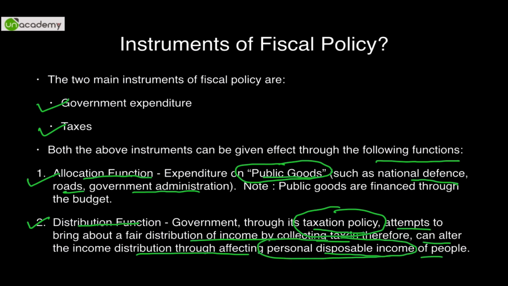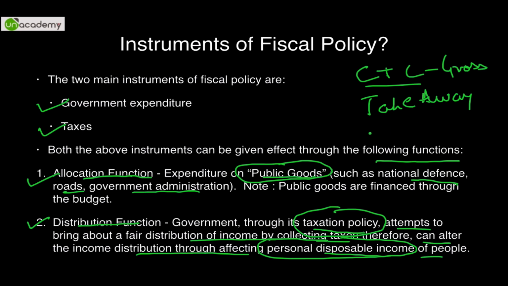There are three types of income that a person earns. First is known as income that we commonly call as CTC, cost to company. This is gross form of income. Second is take-home, what you actually get from your employer. And the third is personal disposable income, which is used for consumption plus savings. It is used for two things, consumption plus savings, and after paying taxes, you arrive at the word disposable. So after paying your personal income tax, whatever you are left with is known as personal disposable income.